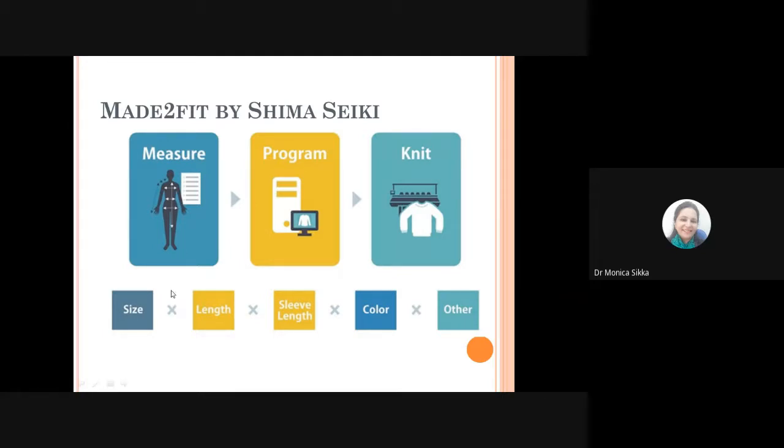So you have the data related to size, the length, the sleeve length, the color you want to use, and any other parameter specifically required for that garment, and you can produce a whole garment on the machine by this particular software. It's called made to fit. The name itself will tell you that it is designed in a way that it best fits the body whose mapping has been done to produce this whole garment.